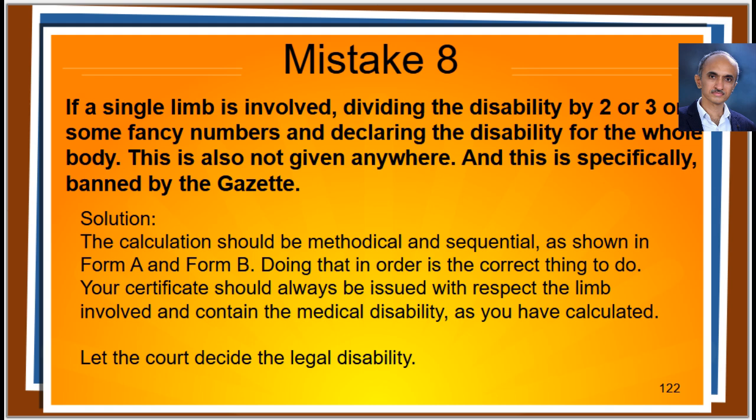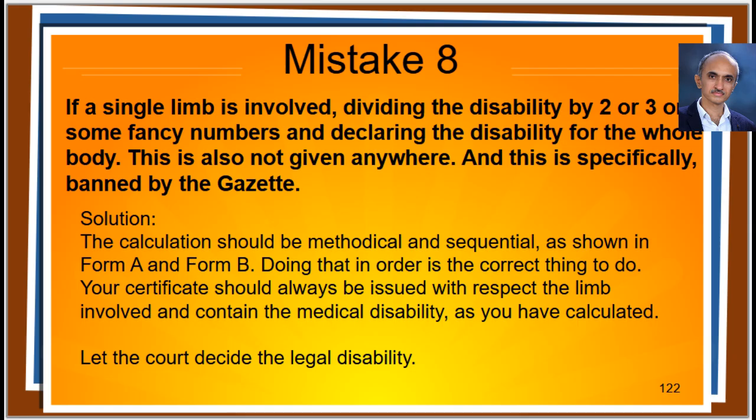Number 8. If a single limb is involved, dividing the disability by 2 or 3, or some fancy numbers, and declaring the disability for the whole body. This is also not given anywhere. And this is specifically banned by the Gazette.